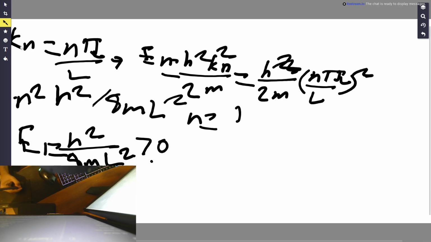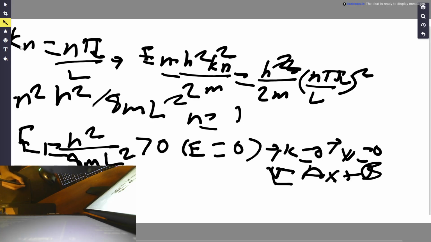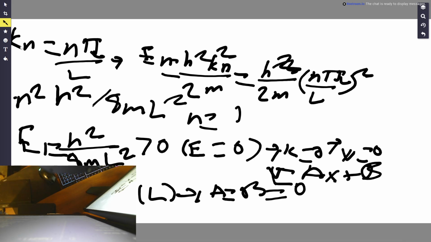And a true zero energy, E equal to 0, would imply that k is equal to 0, which would imply that psi is equal to Ax plus B. And so psi of 0 is equal to psi of L, and we get that A is equal to B equal to 0 because it's the trivial non-physical wave function.